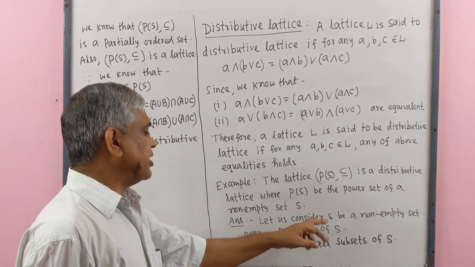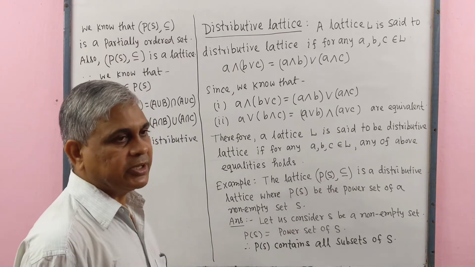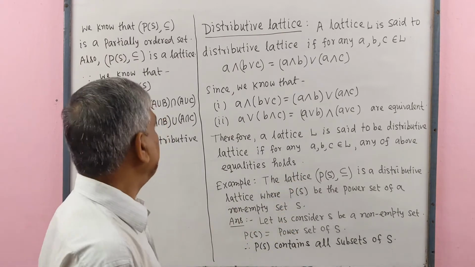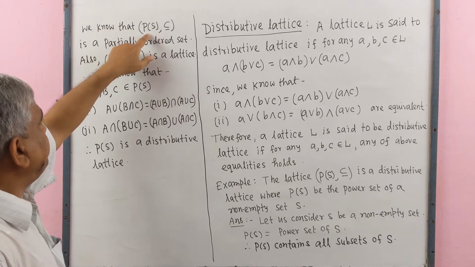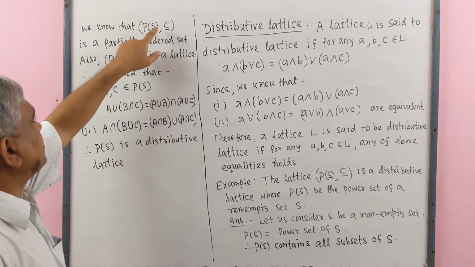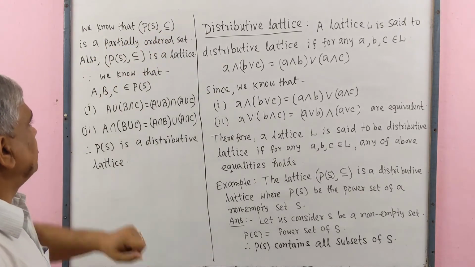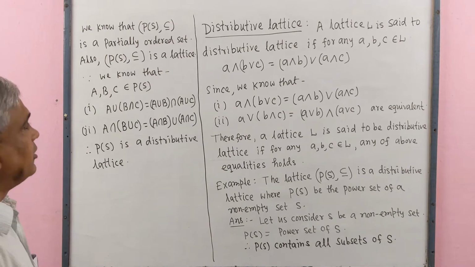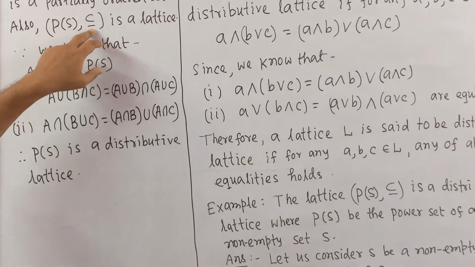PS equals the power set of S, that means PS contains all subsets of S. We know that PS with partial order relation subset is a partially ordered set. Also we know that PS with partial order relation subset is a lattice.